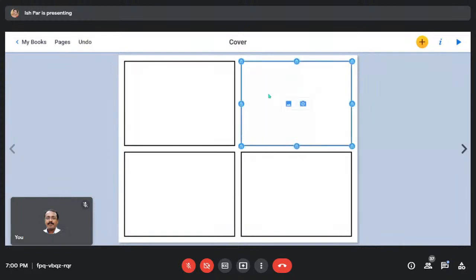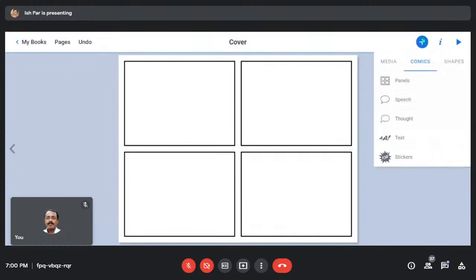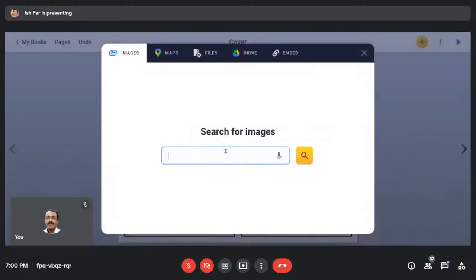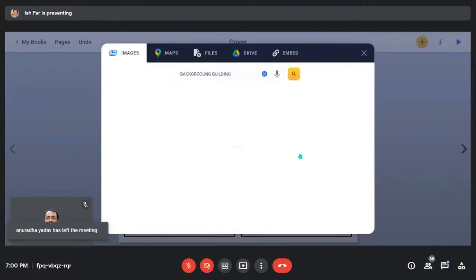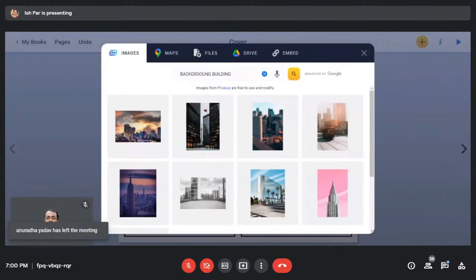Okay, so these panels you see, these are locked. These cannot be changed. These are fixed. That's the major drawback of it. You cannot change the boxes. If I've chosen this, there are other options, like if I want to add the background. Let's try background building. Let's make a graphic novel. Okay, let me select this.